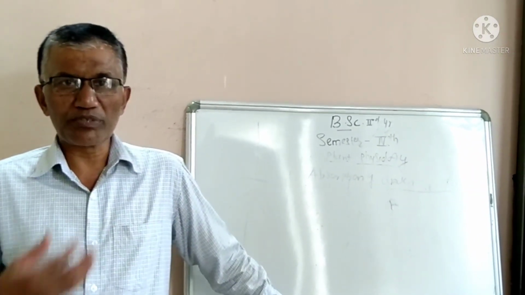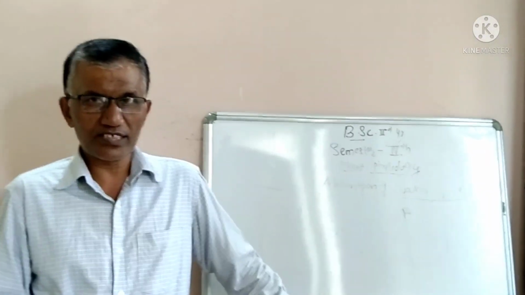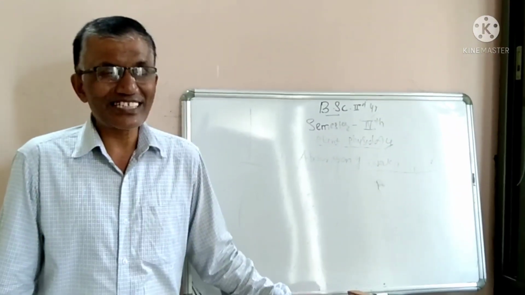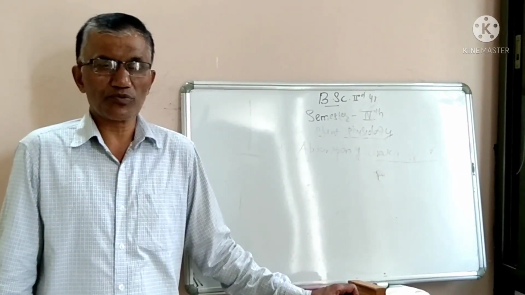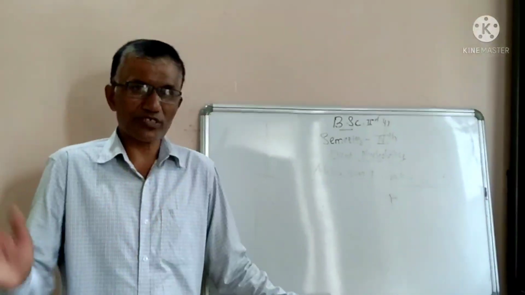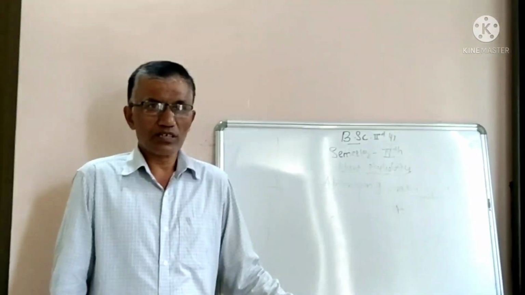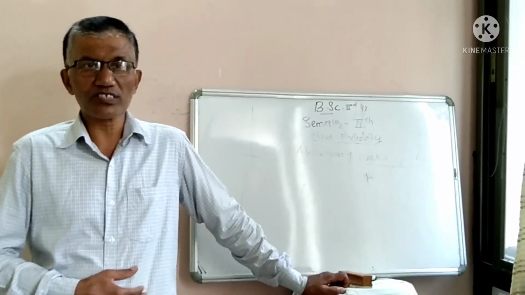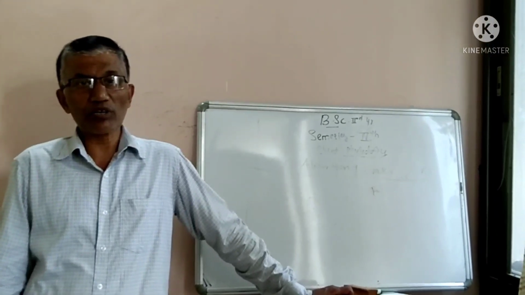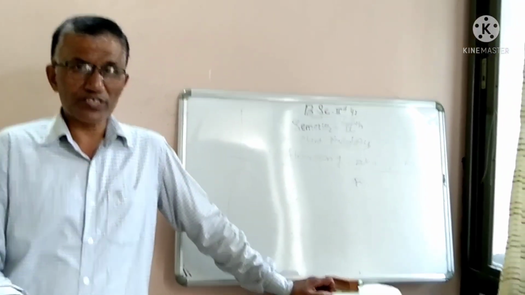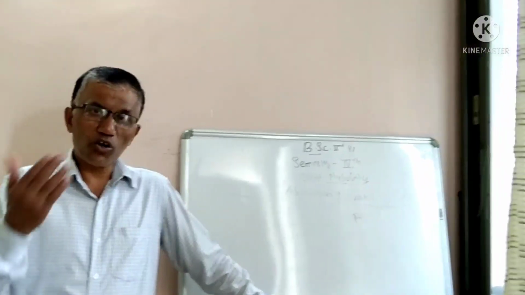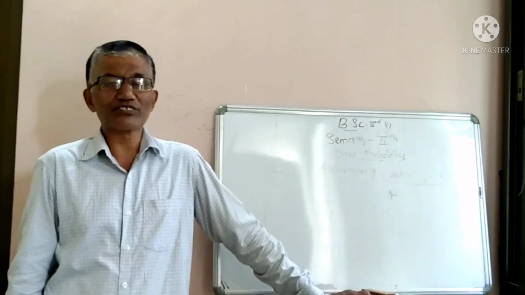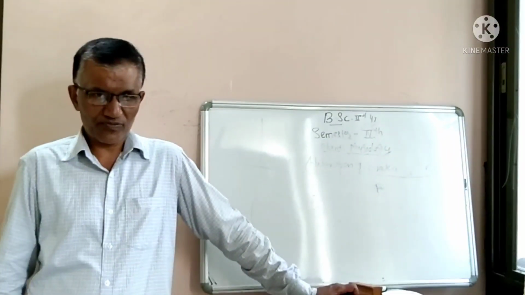Active absorption of water means that during absorption of water, the energy is utilized in the form of ATP molecules. Then passive absorption of water means absorption of water by plants without using any metabolic energy, and it is known as passive absorption of water.